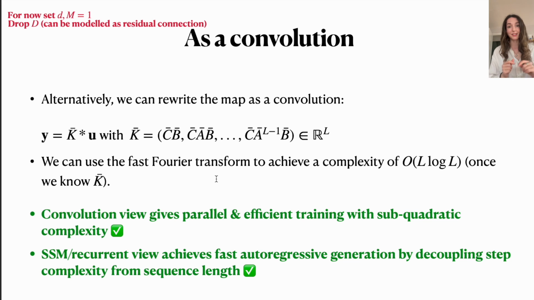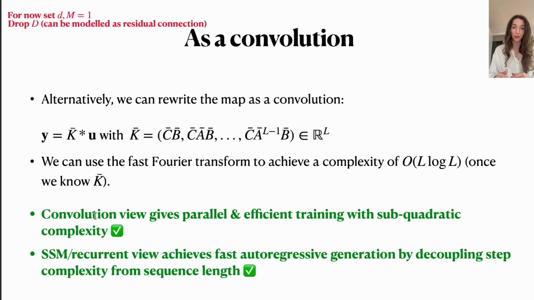So to summarize this for now, we are happy with the convolution view, because whenever we are training, we are interested in computing the whole sequence y in one go. We can do this using a subquadratic complexity, as opposed to this L squared complexity that attention would give us.